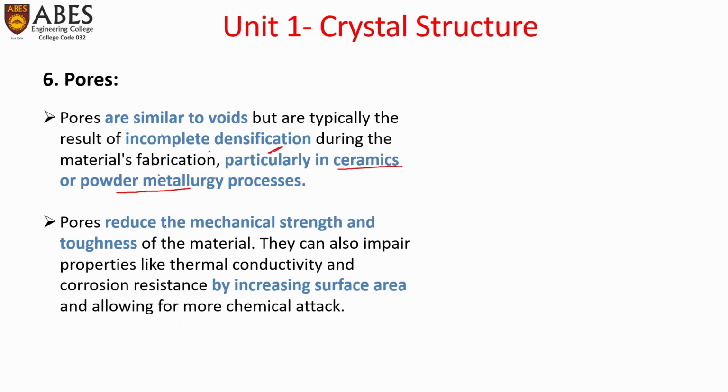Pores reduce the mechanical strength and toughness of the material. They can also impair properties like thermal conductivity and corrosion resistance by increasing surface area and allowing more chemical attack. So this is also a type of defect which needs attention and must be avoided.